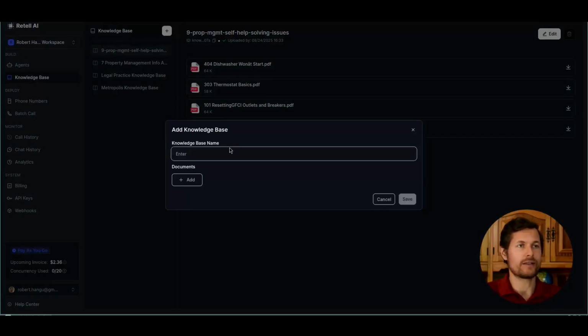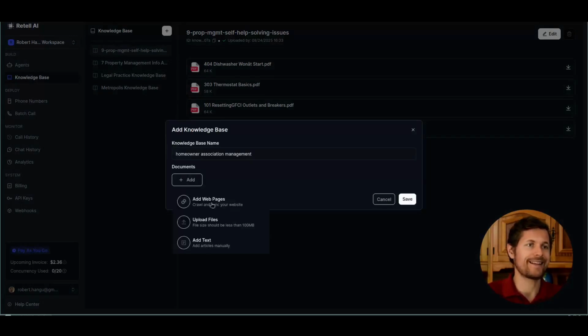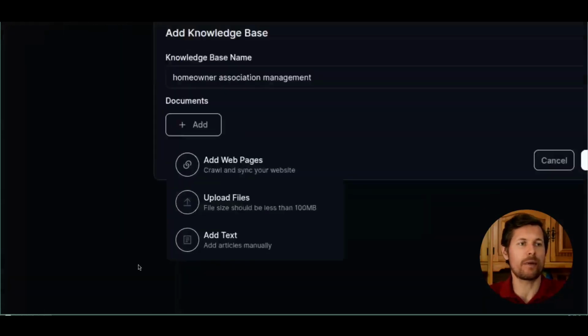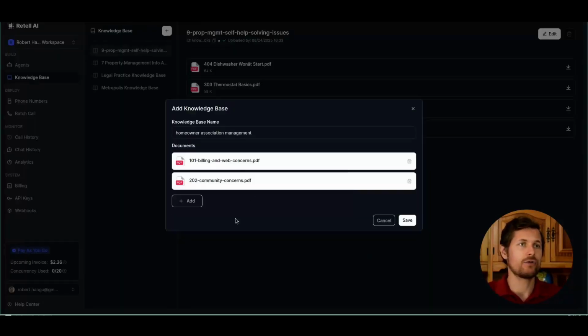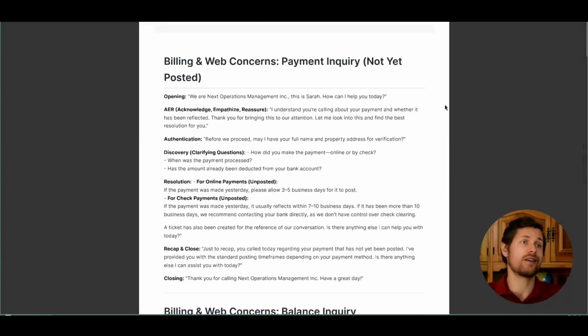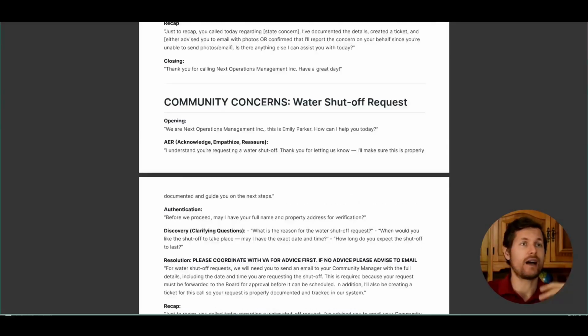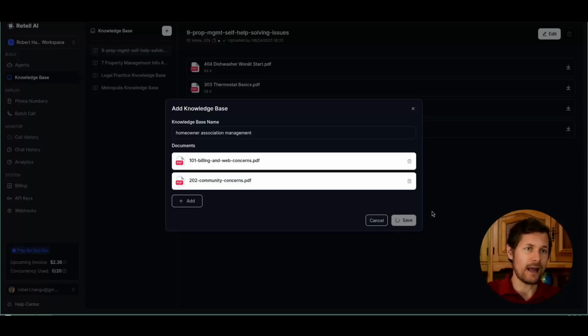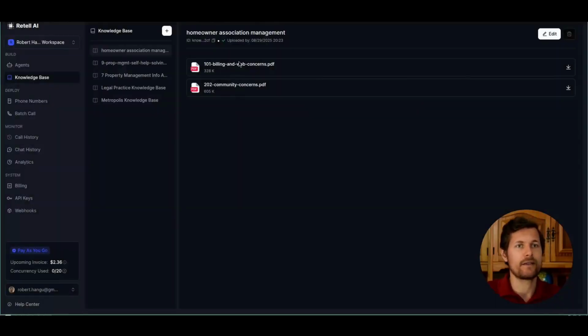I will call this Homeowner Association Management, and I click add, and here I upload files from my computer. I've selected these two documents that I shared with you earlier, the one about billing and web concerns and the community. So basically these questions. We will later on in the demo use this to test the system and see if the answers are correct. Once that's done, I click save. Now it is done processing and I can see the documents here.